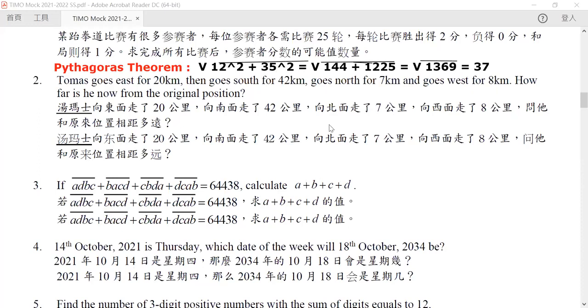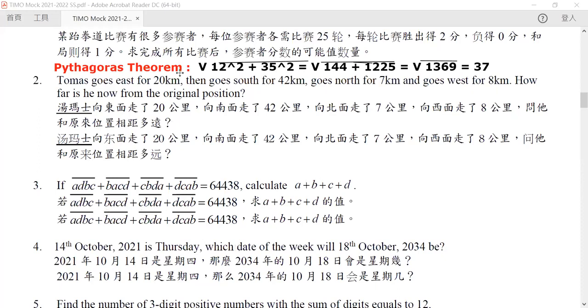So this is the root of 1369. Now, do remember to take the square root of it. Pythagoras theorem says that the square of the hypotenuse is equal to the sum of the squares of the two other sides. So we need to take the square root of it. Okay, wonderful. Now let us go to our third question.